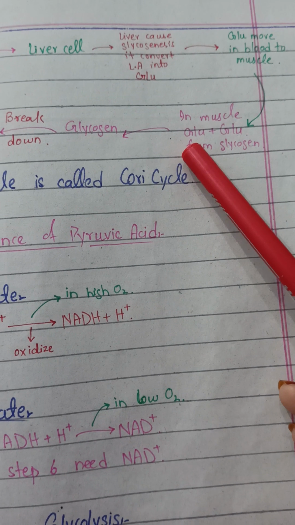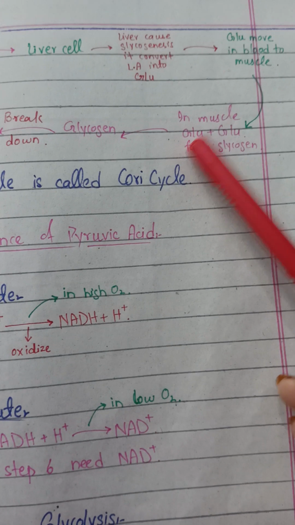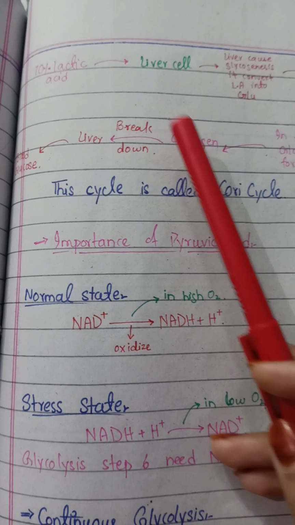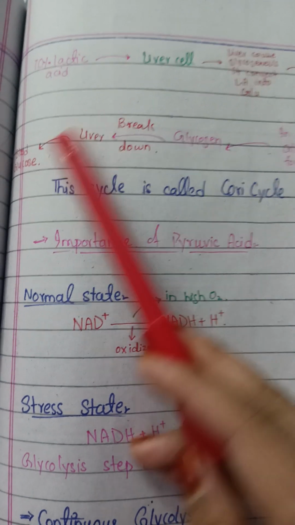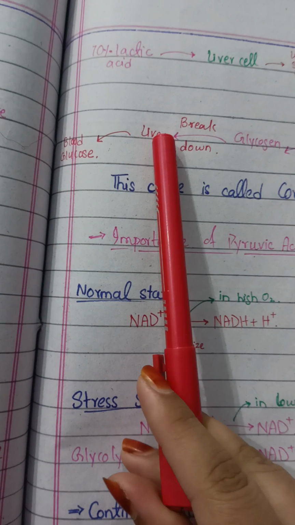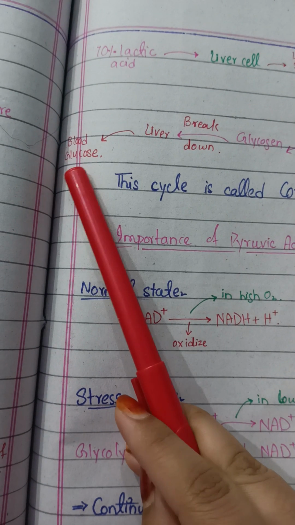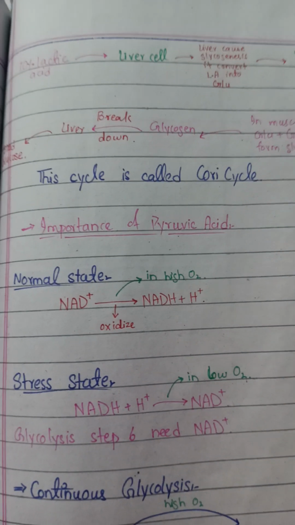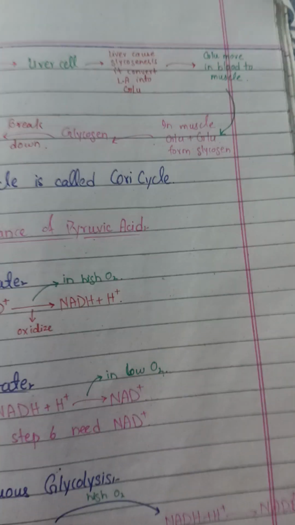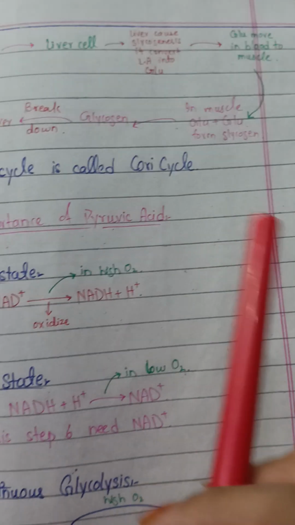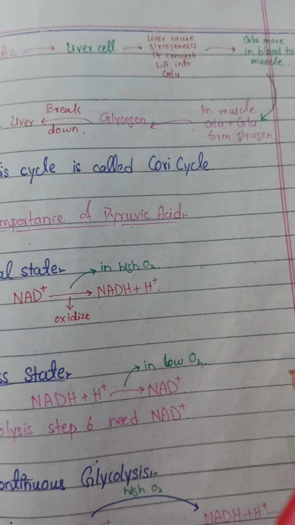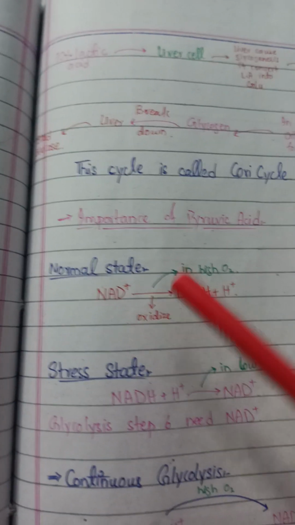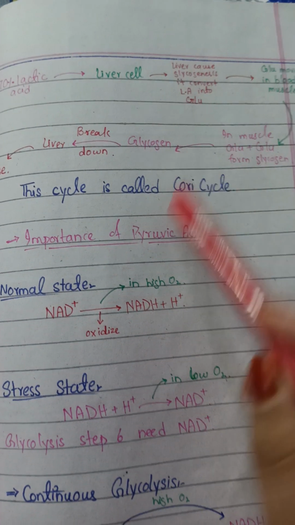In muscles, glucose is already present, so glucose and glucose combine to give glycogen. Now this glycogen breaks down and goes again to the liver and blood, and the liver again converts it into blood glucose. So in this way our liver cell converts lactic acid into glucose, and this glucose goes to the muscle, and the muscle again combines it as glycogen, and this glycogen again goes to the liver and is again converted into blood sugar. And this whole cycle is called the Cori cycle.